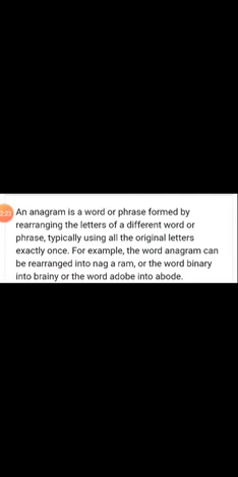Just see again, what is an anagram? An anagram is a word or a phrase formed by rearranging the letters of a different word or phrase, typically using all the original letters exactly once.